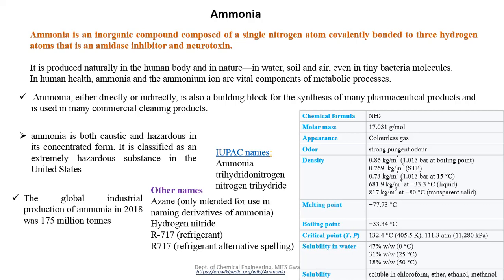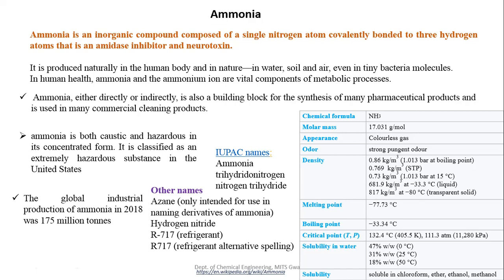Okay, I have a little doubt related to that one. However, I have taken the data and shared the link here, so there is a huge variation in density. Melting point is minus 77.73 degrees Celsius. Boiling point is minus 33.34 degrees Celsius. Critical point 132.4 degrees Celsius.